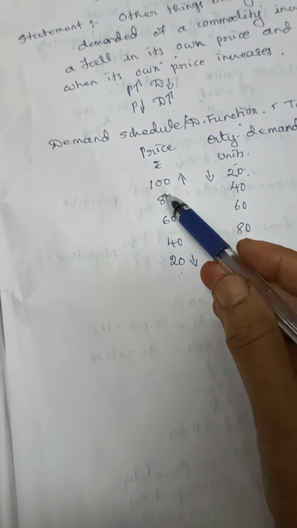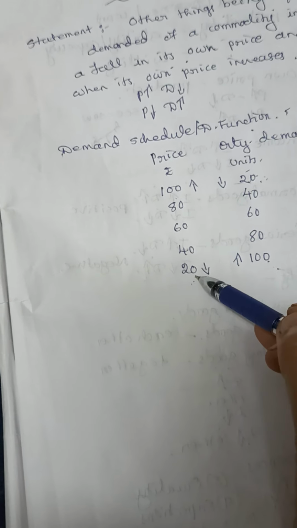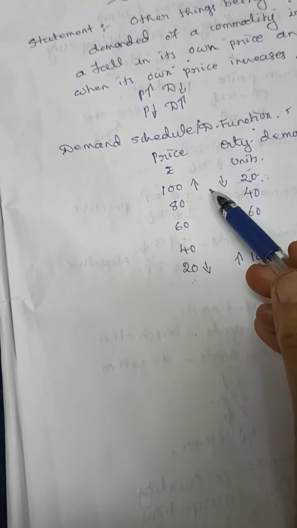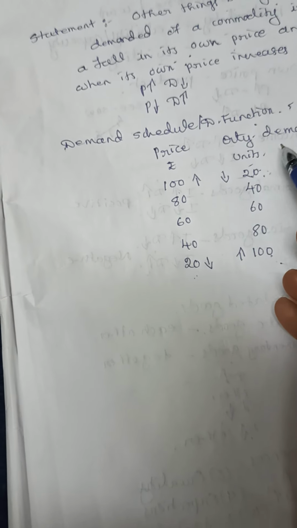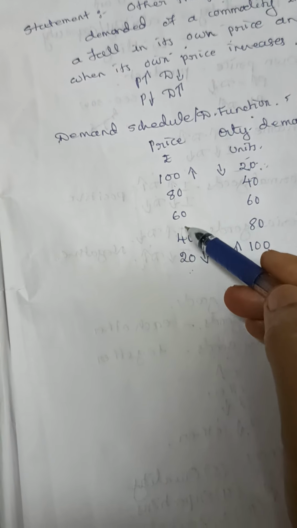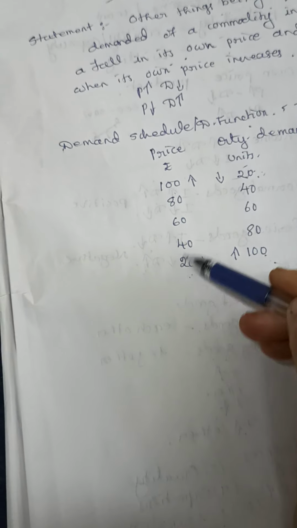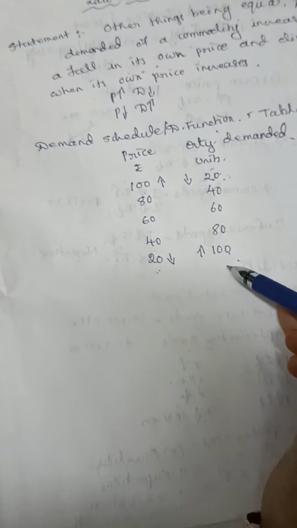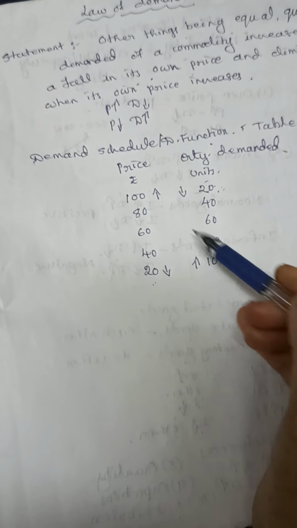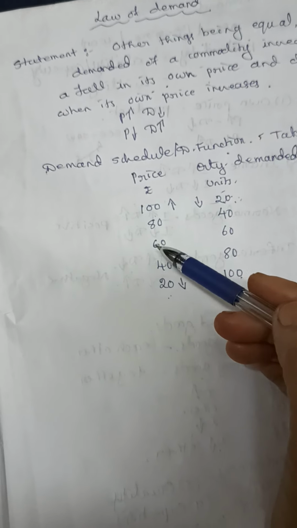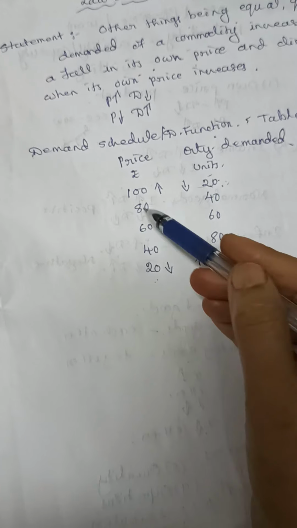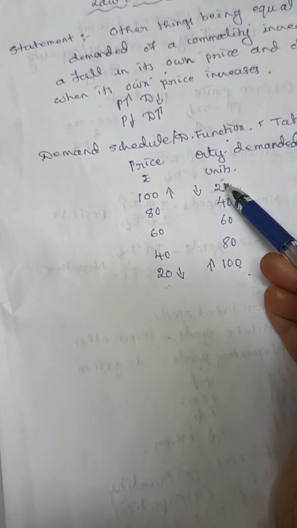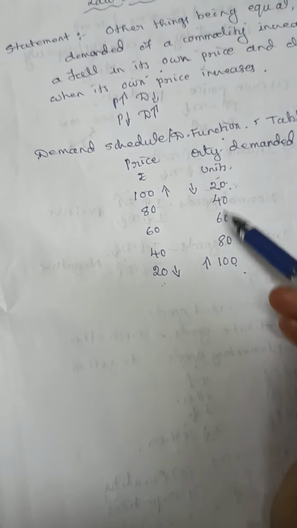How to write the schedule? Take any number for price that you want, and go on reducing it. And for the demand for the product, quantity demanded, take a small number and increase it. Suppose you have taken 100, 80, 60, 40, 20. You reverse the table: 20, 40. So you will get the demand schedule or demand function. Or take any number, start with the lowest and go on increasing it. Suppose it is 100, 90, 70, whatever you want, you reduce it. And suppose you are starting from 50, then 100, go on increasing it. So you will get the demand schedule.